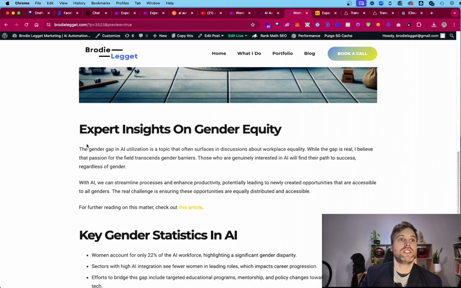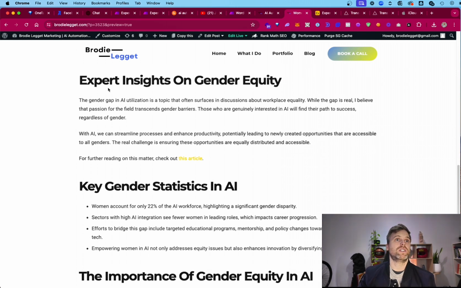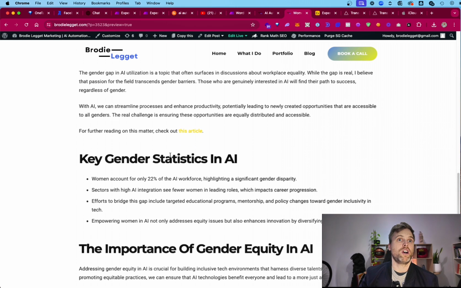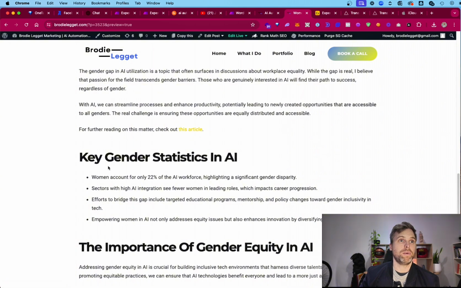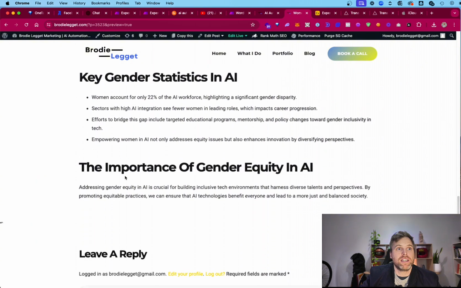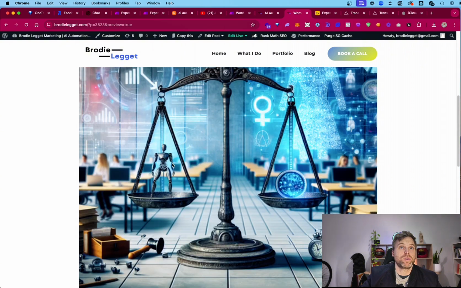So you've got the image, the different experts' advice at the top with a link to the article that we drew from, and then the key gender statistics in AI, and you finish with the importance of gender equality in AI. It's a way to put all the information together, get the latest news, and put a spin with your expert knowledge onto your own personal WordPress.